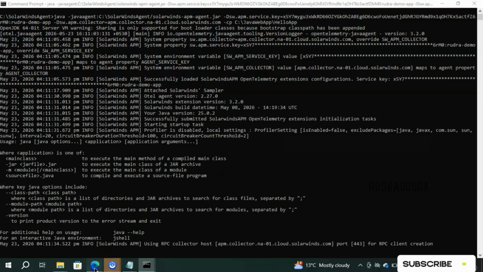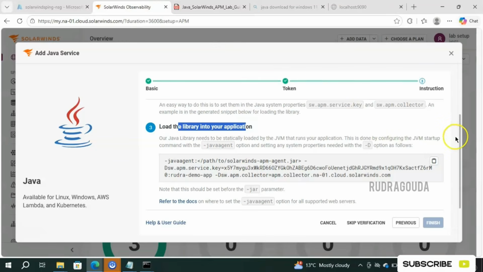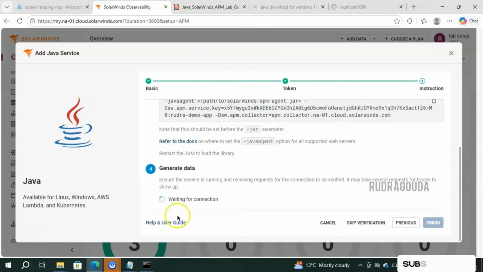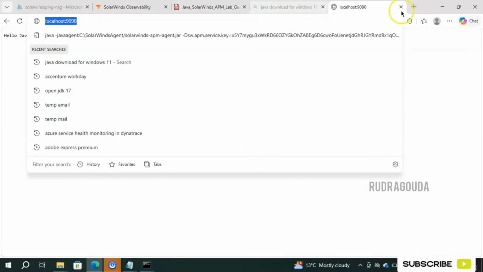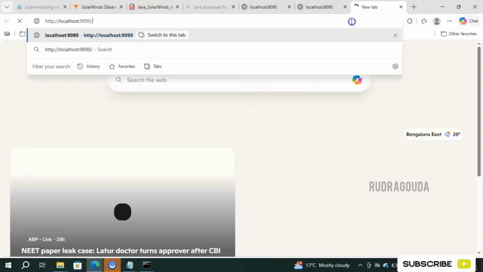Okay, what I will do, I'll go to the console, then SolarWinds Observability tool, scroll down. Still it is showing waiting for connection. So now I'll generate some load here. Refresh multiple times, copy, open in a new tab, copy, open in a new tab. So the instrumentation part is done.